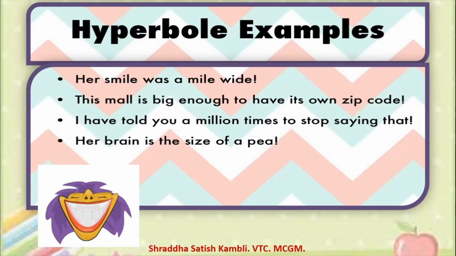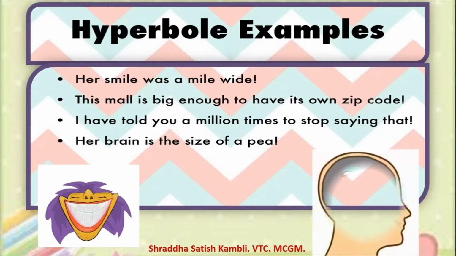And look at the last one. Her brain is the size of a pea. That means you're comparing someone's brain to the size of a pea. Now you have your brain inside your skull. All of us have our brain inside our skull, and more or less most of the sizes of our brains are the same. Correct?